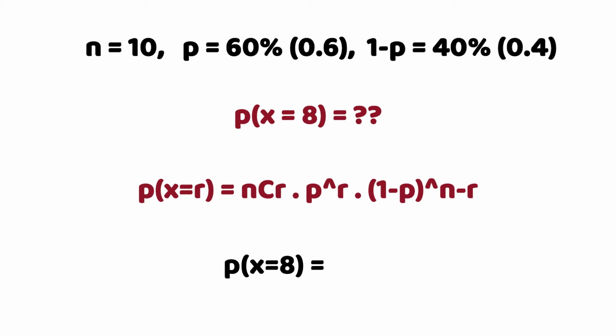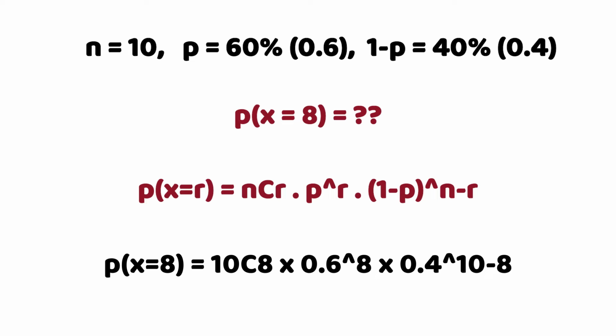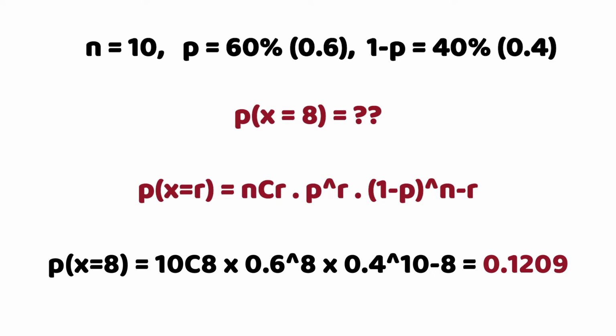So the probability that X is equal to 8 is going to be equal to 10 combination 8 times 0.6 raised to the power of 8 times 0.4 raised to the power of 10 minus 8. When we do the math with our calculator, we have the answer to be 0.1209. So the chance that I'll be making 8 successful throws in a total of 10 throws is 0.1209.